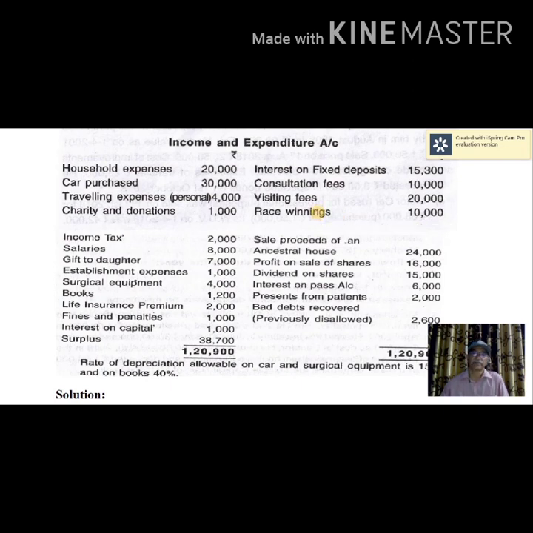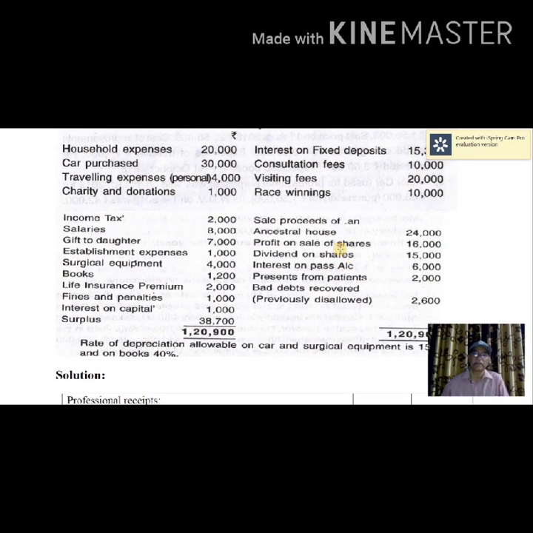Sale proceeds of an ancestral house do not fall under professional income. Profit on sale of shares falls under capital gains. Dividend on shares and interest on savings bank are taken under income from other sources.